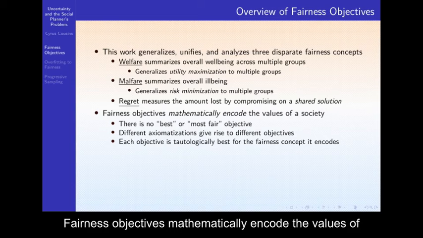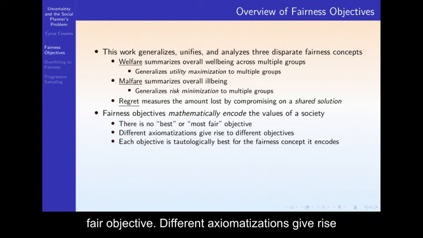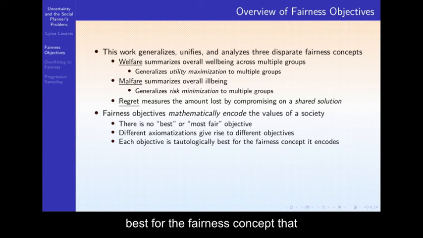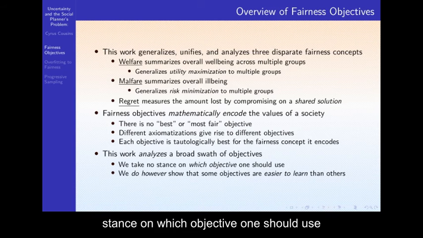Fairness objectives mathematically encode the values of a society. There is no best or most fair objective. Different axiomatizations give rise to different objectives. Each objective is tautologically best for the fairness concept that it encodes. This work analyzes a broad swath of such objectives. We do not take a stance on which objective one should use. However, we do show that some objectives are easier to learn than others.